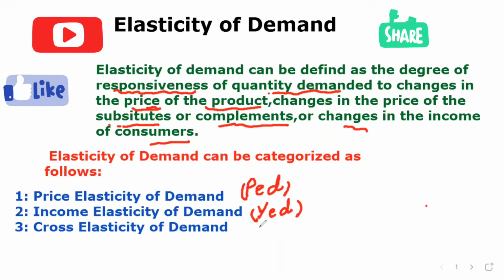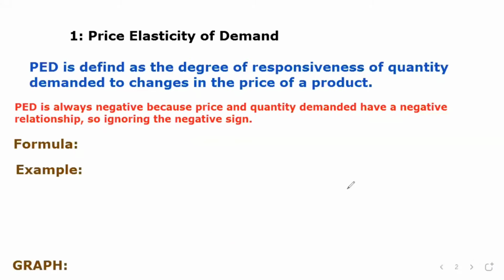Number three, cross elasticity of demand, which we write in short form as XED. These are the three basic types of elasticity of demand. In this video, we will focus on price elasticity of demand. In the next videos, I will definitely cover all the other types.